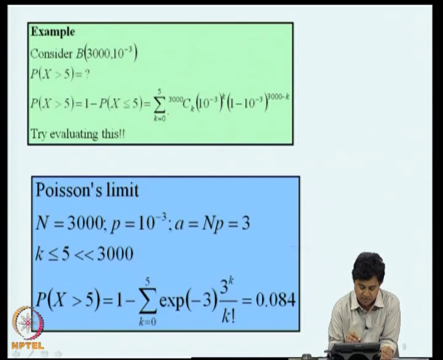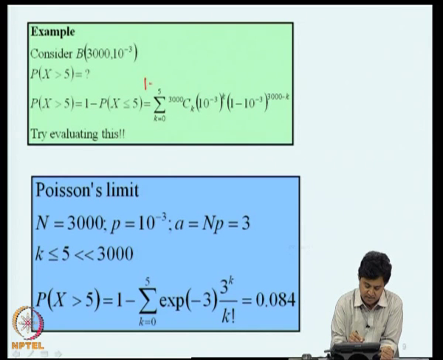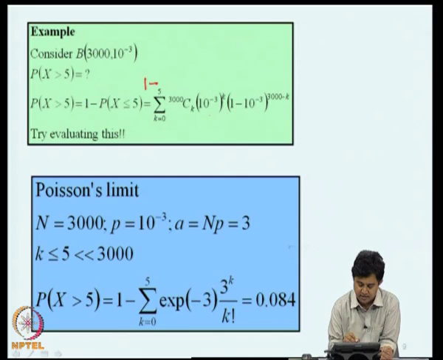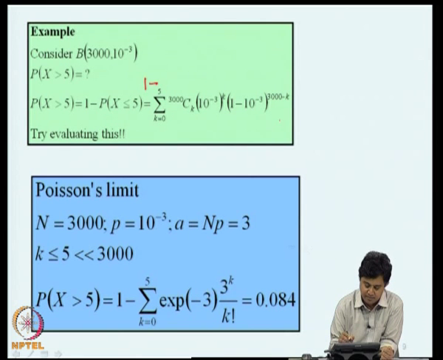So, you have to sum the probabilities, this is 1 minus the sum over k equal to 0 to 5. So, this can in principle be evaluated, but you will see that you will have a few numerical difficulties in doing this, but we can now explore if Poisson's limit is appropriate for this situation.